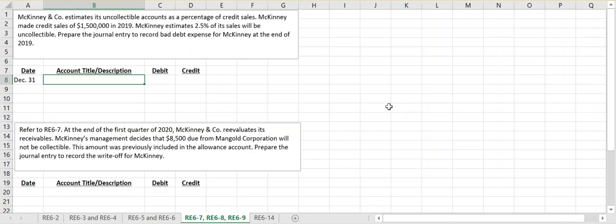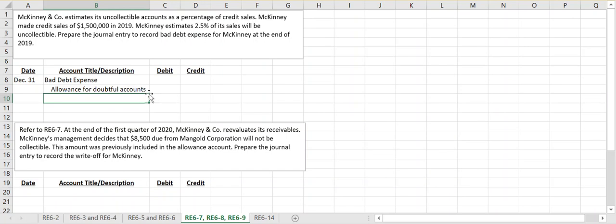So our journal entry to record our estimate under any method is always a debit to bad debt expense and a credit to the allowance for doubtful accounts. Remember, allowance for doubtful accounts is a contra asset account, meaning it's bringing down the value of a specific asset, in this case, accounts receivable. And that is what we use to net out our accounts receivable balance on our balance sheet.